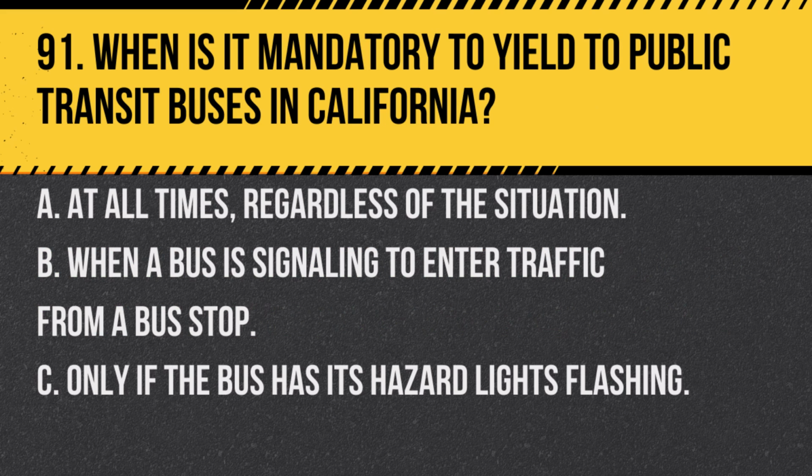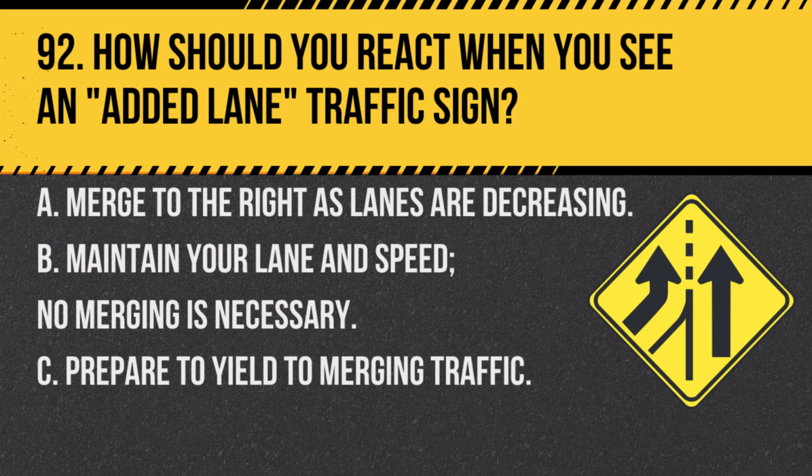Question 91. When is it mandatory to yield to public transit buses in California? A. At all times, regardless of the situation. B. When a bus is signaling to enter traffic from a bus stop. C. Only if the bus has its hazard lights flashing. Answer B. When a bus is signaling to enter traffic from a bus stop. In California, drivers are required to yield to public transit buses that are signaling to enter traffic from a bus stop.